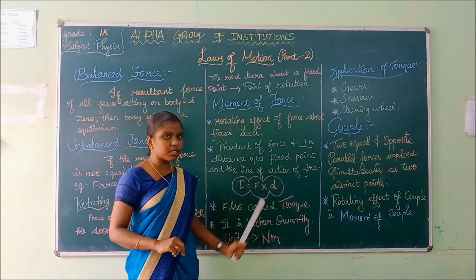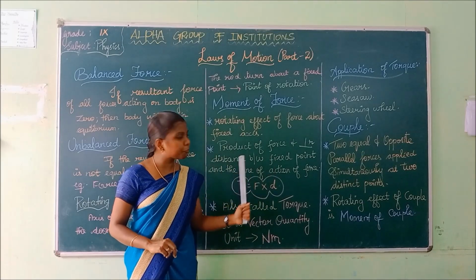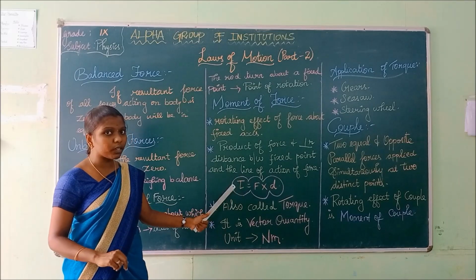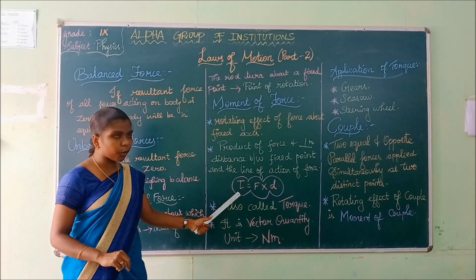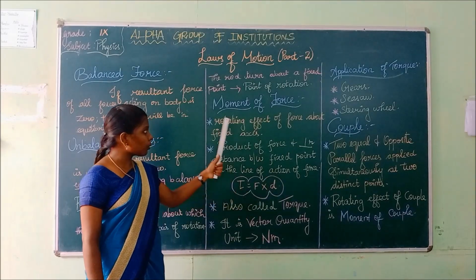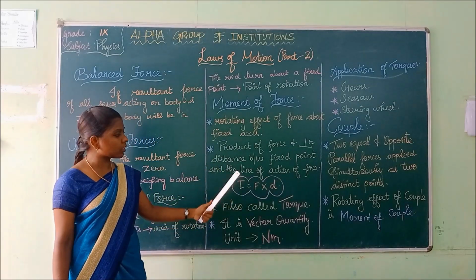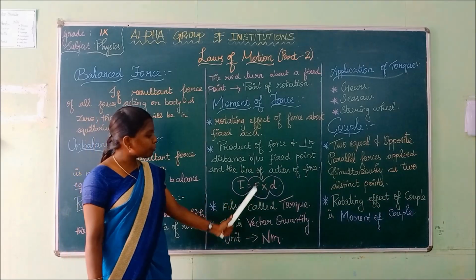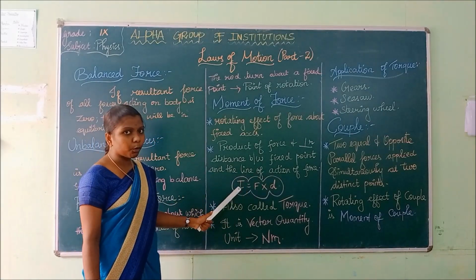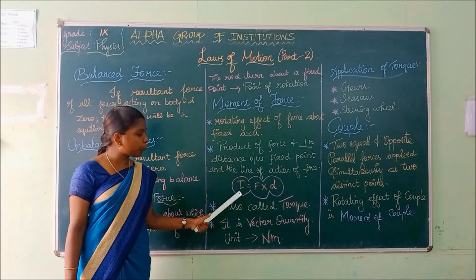Product of force and distance is called the moment of force. Moment of force is expressed by the symbol tau. What does the symbol represent? Tau, which is equal to force into distance. What is moment of force? Moment of force is the product of force and distance, expressed by the symbol tau.